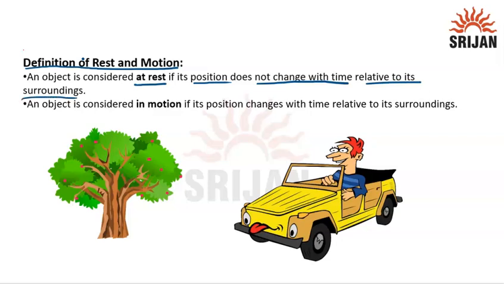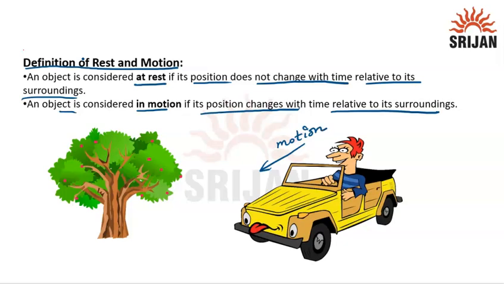So if the object's position is not changing with time, we can say that the object is at rest. And an object is in motion if its position changes relative to its surroundings. Like we can take the example of this car. The car is moving in the forward direction, and as time passes, the car is also changing its position with time. So we can say that this car is in motion.